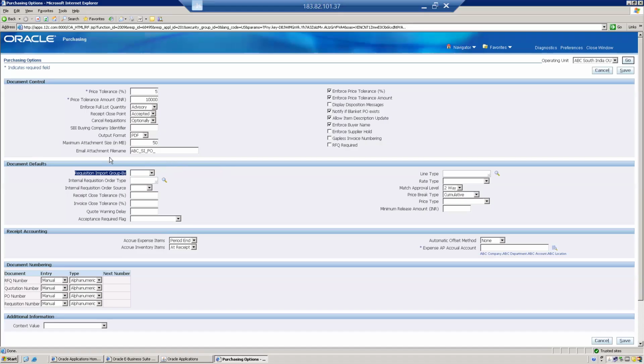And not only ASCP, if you are using min-max planning also. In inventory, we have min-max planning, right? All the inventory planning methods have the capability to collect the required information and push the data into the requisition interface table.